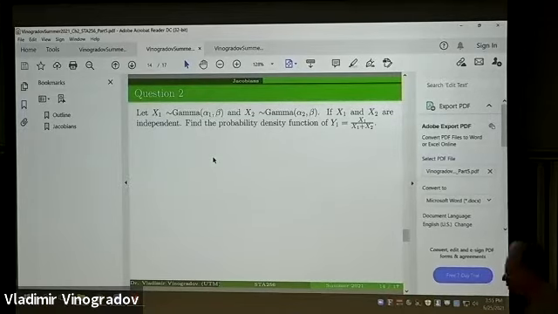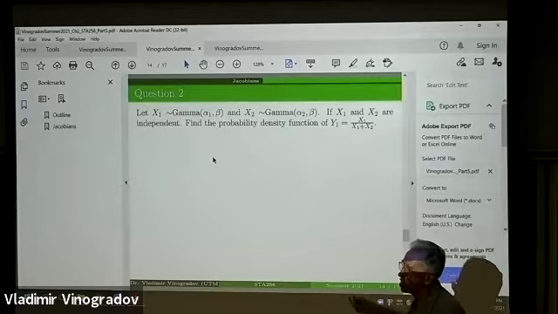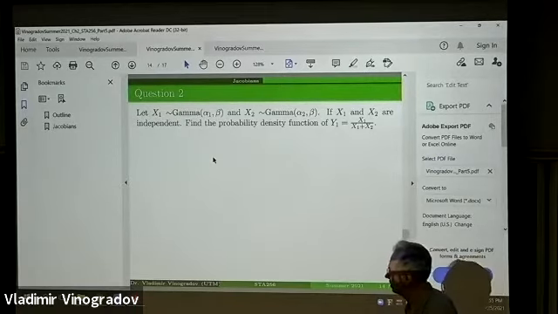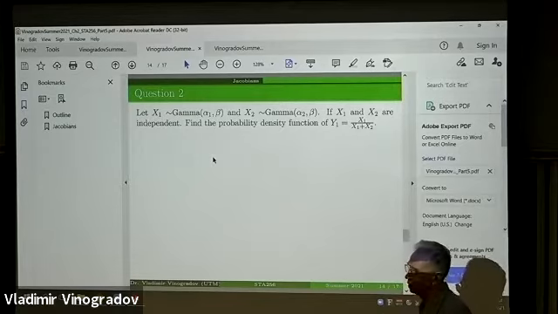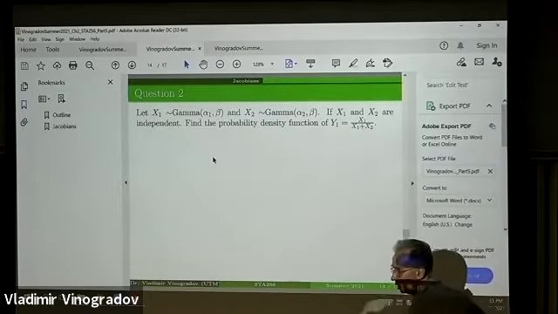I explained then that I would reduce the general case to the special case later, during the consideration of moment generating functions. Let me remind you what specifically I'm referring to.